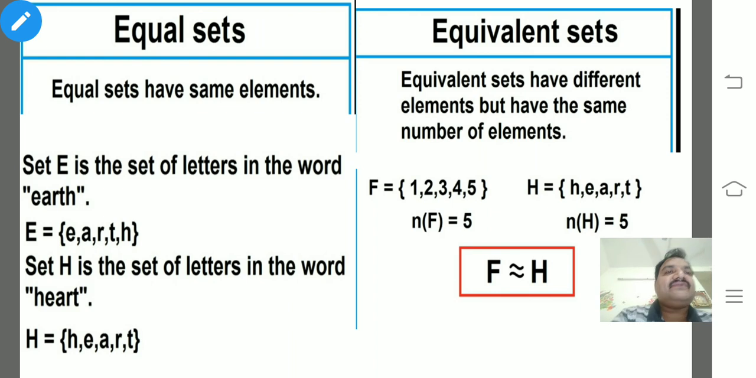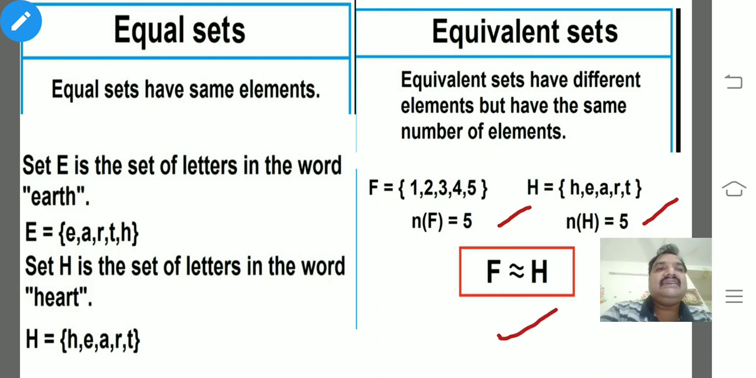Whereas equivalent sets have different elements but the same number of elements. It completely depends upon the cardinal number. Here F is a set of 1, 2, 3, 4, 5. So 5 elements are there. The cardinal number of F is 5. Whereas H is the set of letters of HEART. How many English alphabets are there? 5. So we can say that F and H are equivalent sets. I hope you could understand this slide.